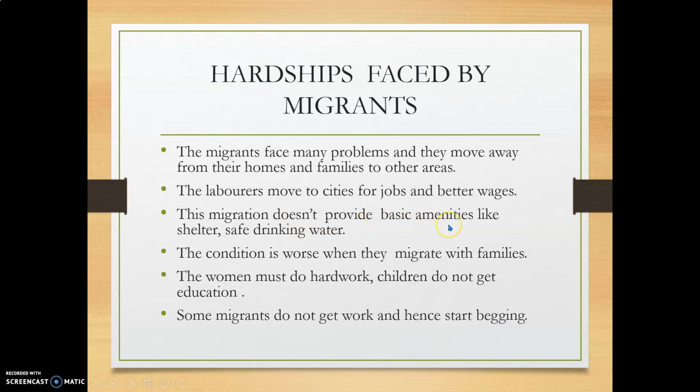This migration does not provide basic amenities. Basic amenities means things people living somewhere should get. What are those? Shelter, safe drinking water, all. But when these people go to other areas, they won't get any basic amenities. There they will live in slum areas. Slum areas means the poor people live in those areas.